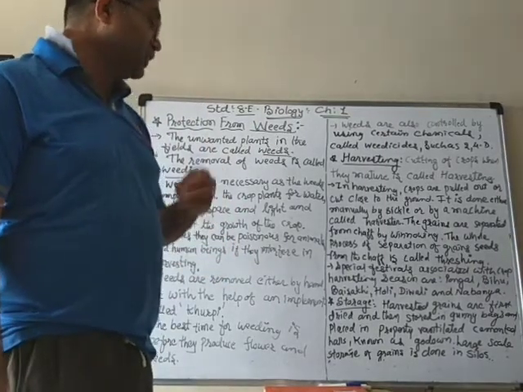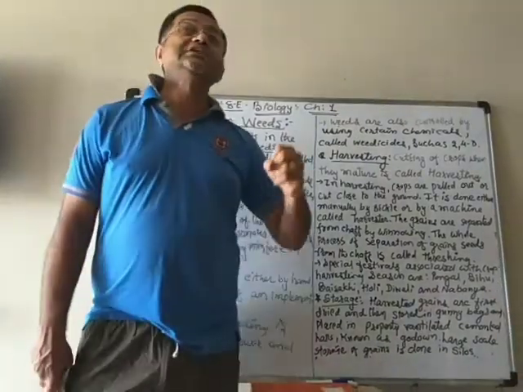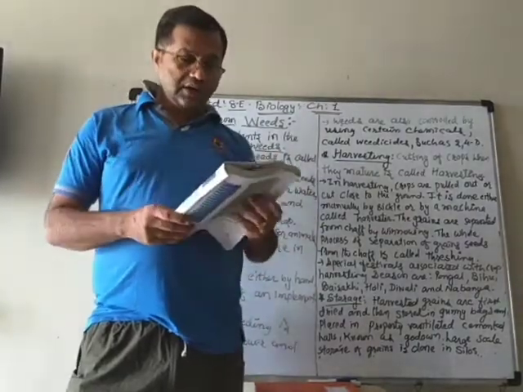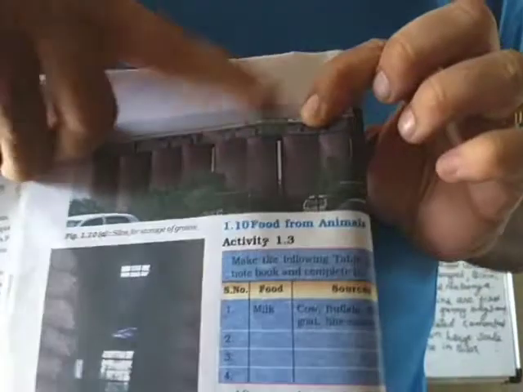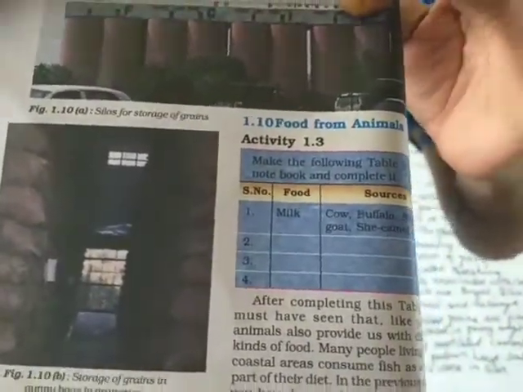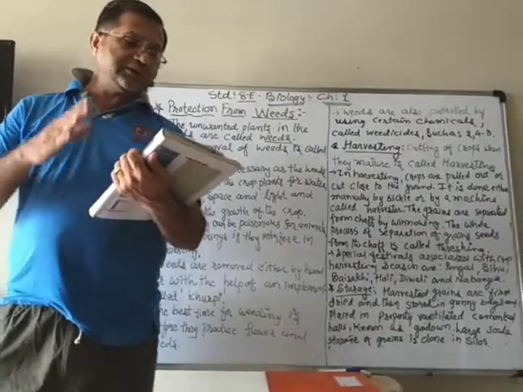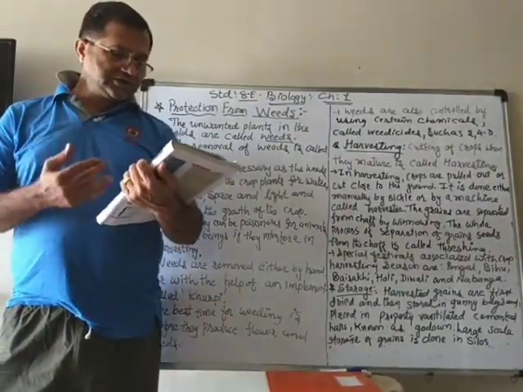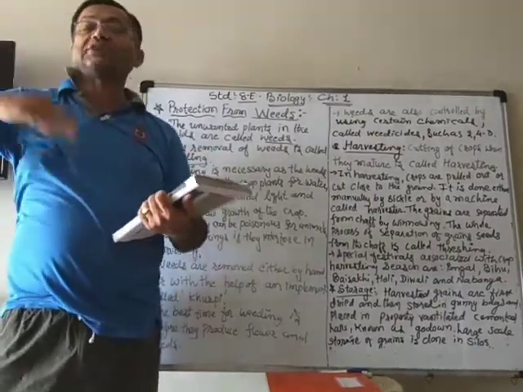Large-scale storage of grains is done in silos. I can show you in the pictures, the big structures here. They are used to store different types of grains, or the gunny bags can be put one over the other.